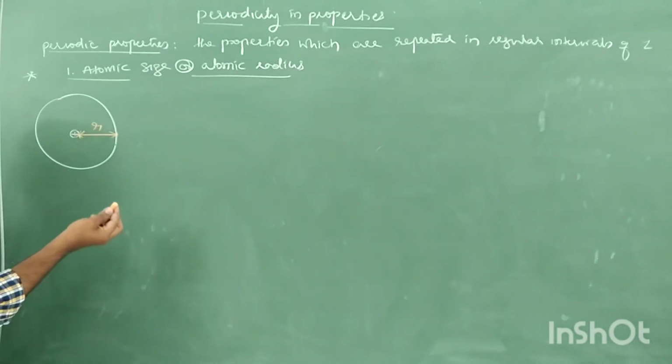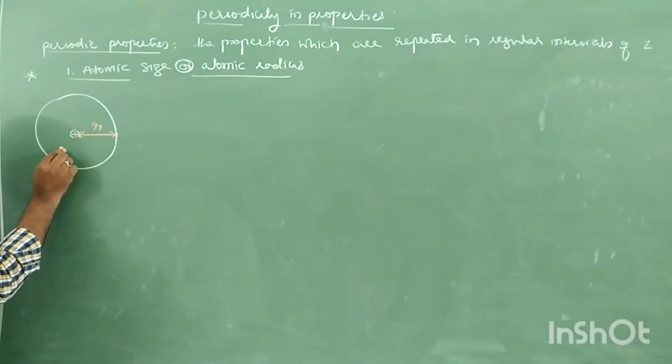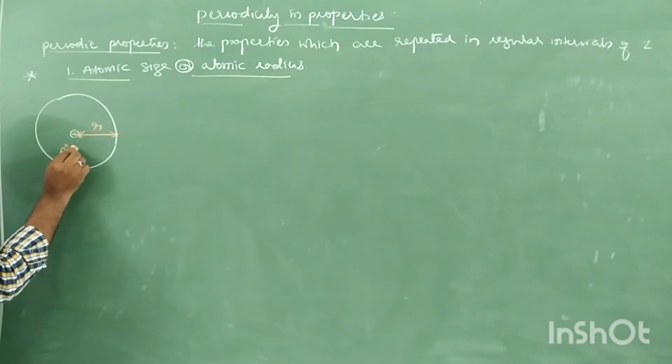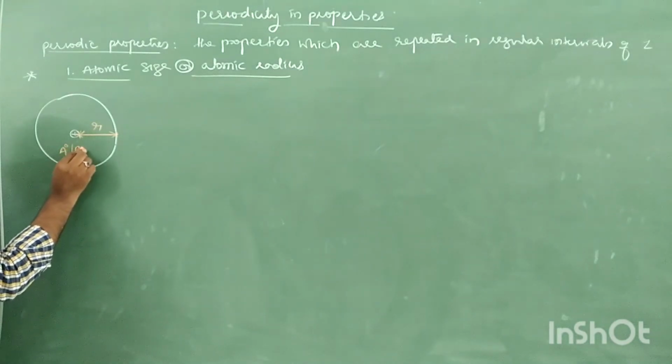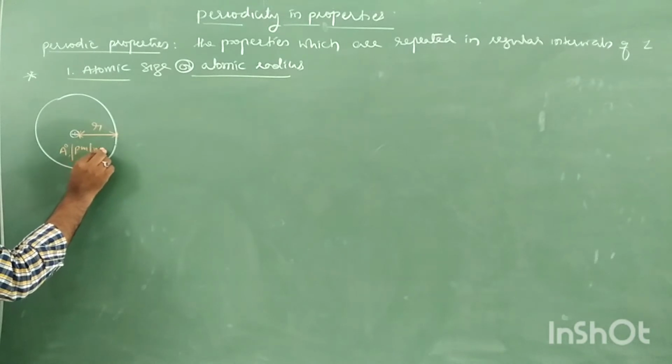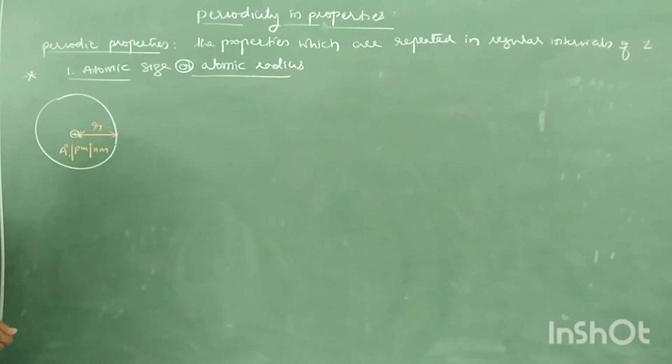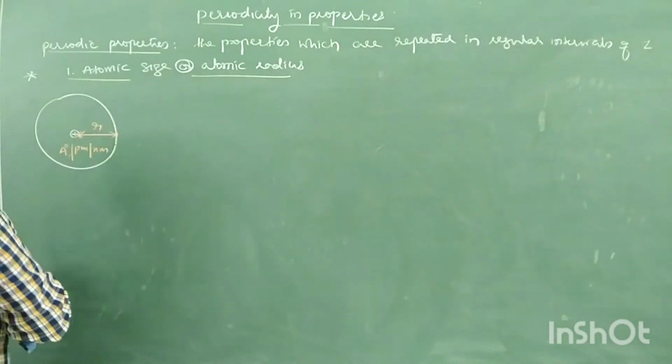Then what are the units? Units are usually angstrom, picometer or nanometer. Usually these three can be used. We can use centimeter also, meter also. So what is atomic size?